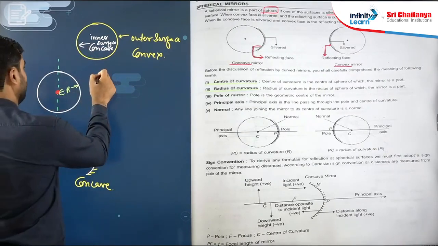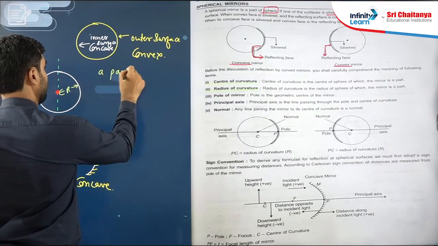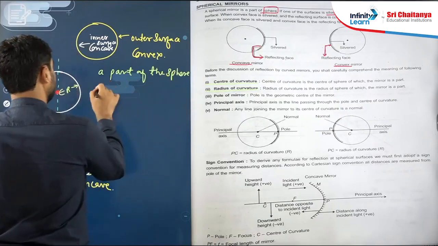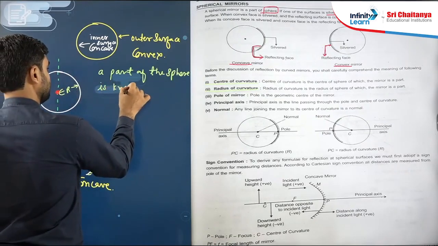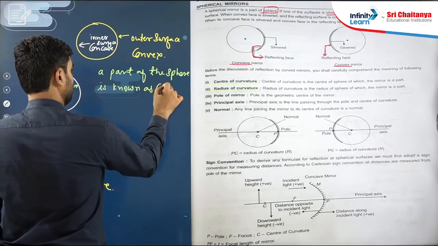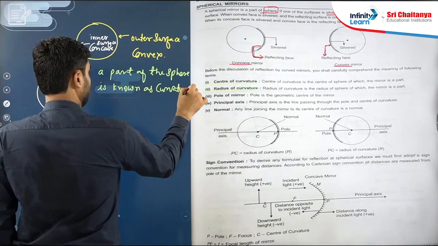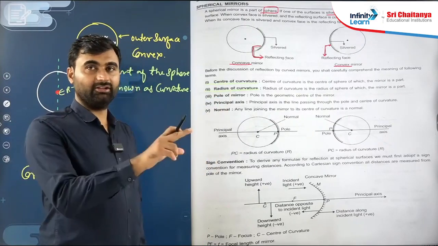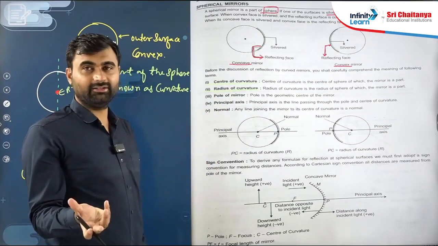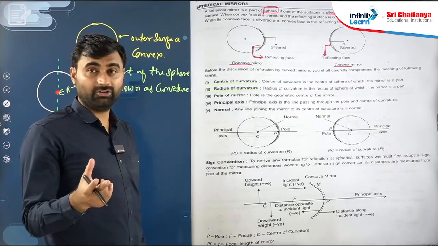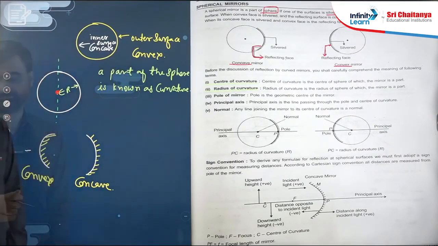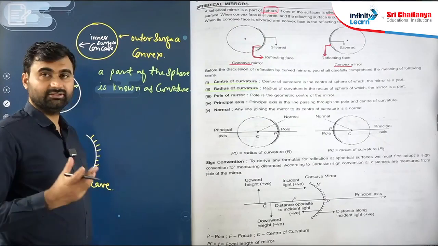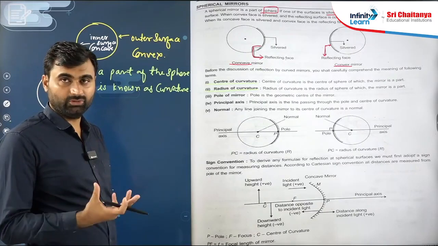Okay, a part of the sphere is known as curvature. So the center of the curvature is whatever the center of the sphere is, because curvature is the part of the sphere. Now the radius of curvature: whatever the radius of this sphere is, the same is the radius of curvature.